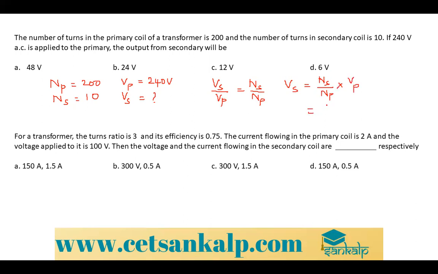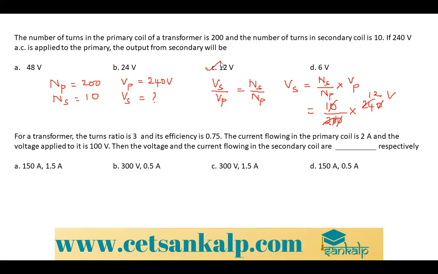So Ns is 10 divided by 200 into 240. So zeros cancel, 1s are 12s are. So answer will be 12 volt. So option C is the right answer.